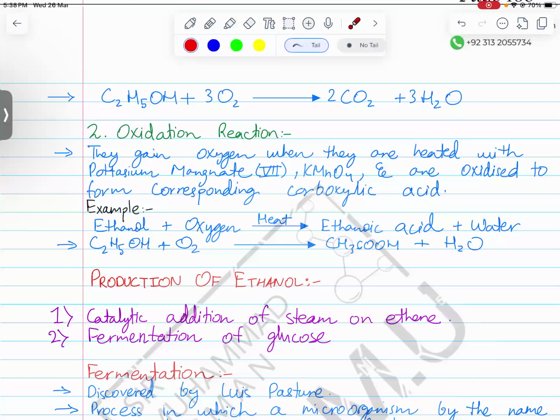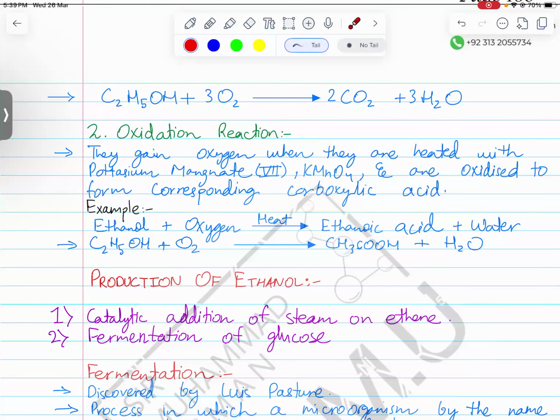Methanol will be oxidized to produce methanoic acid. Ethanol will be oxidized to produce ethanoic acid. Propanol will be oxidized to produce propanoic acid. Butanol will be oxidized to produce butanoic acid. Hexanol will be oxidized to produce hexanoic acid, and so on and so forth. Okay, so all these carboxylic acids are produced by the oxidation of alcohol.